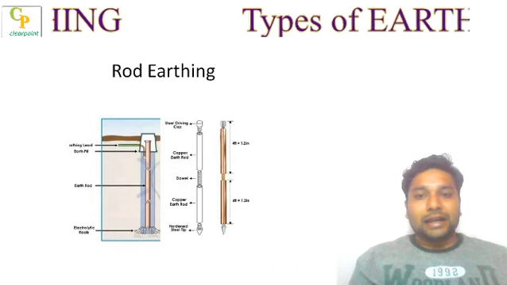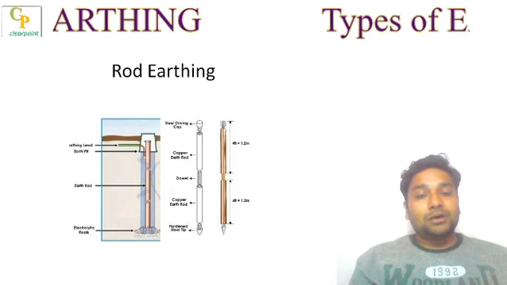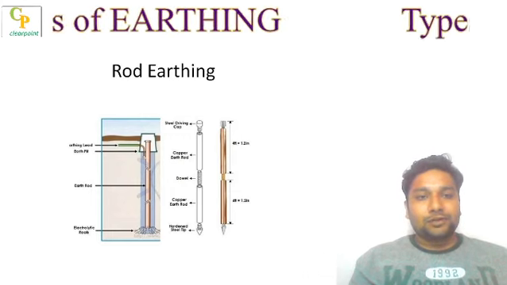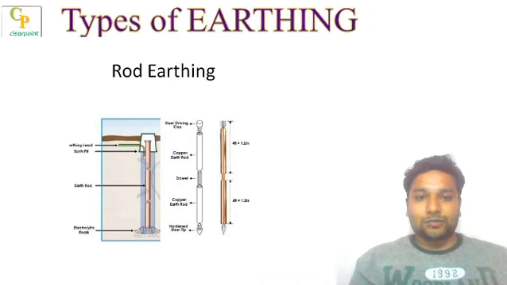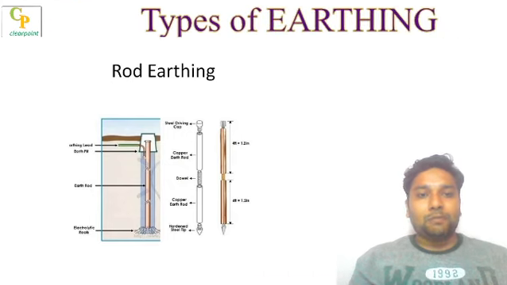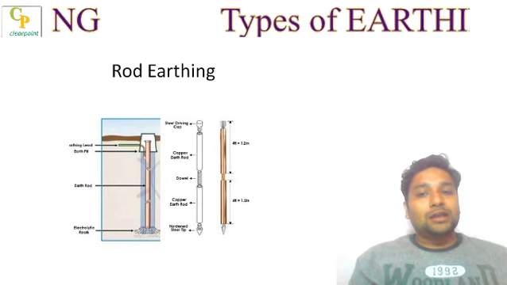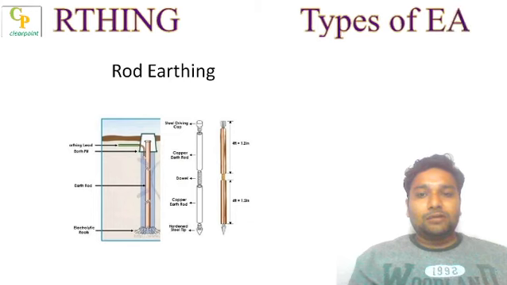Then IT is the unearthed transformer neutral, but the frame is earthed. So TN, TT, and IT are three types of neutral earthing, where TN is the neutral of the transformer connected with the earth. TT stands for both neutral and body of the transformer connected to the earth, and IT stands for only the body of the transformer connected to earth, not the neutral point.